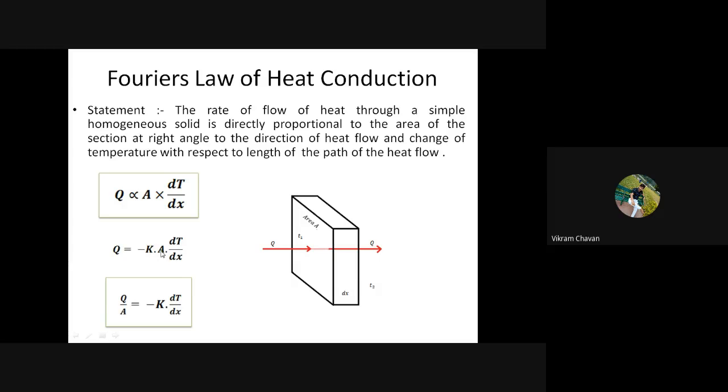Now we have shifted this capital A to this side, which gives us capital Q divided by capital A, that is heat transfer rate per unit area, equal to minus k multiplied by dt divided by dx. Heat transfer per unit area is called heat flux, and this capital K is called thermal conductivity, whereas dt divided by dx is called the temperature gradient.